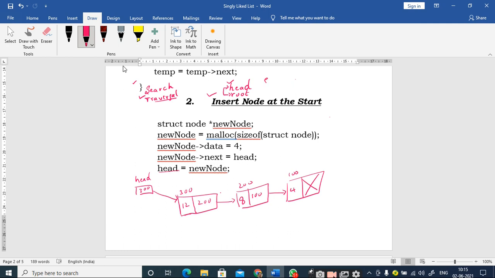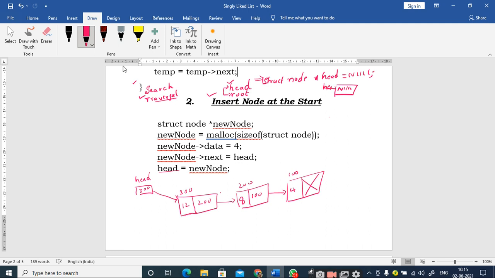So how do you create a head node? It is nothing but a pointer to the struct node. Therefore you have to write like this: struct node star head. And as I told you, you are creating a pointer, and it is very important that the pointer should not be left like that. The pointer should be initialized. It is mandatory that you initialize the pointers, right? Since there is no address, I will initialize this head to null. So when the compiler executes this statement, it will create a head pointer and initialize it to null.